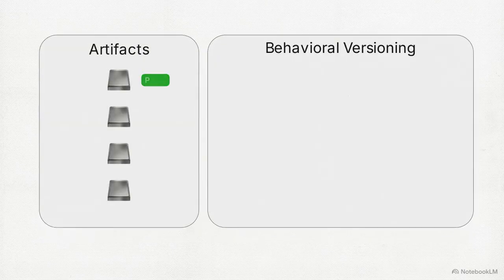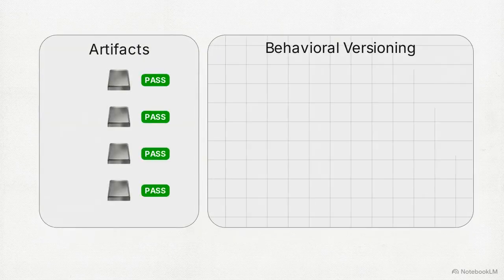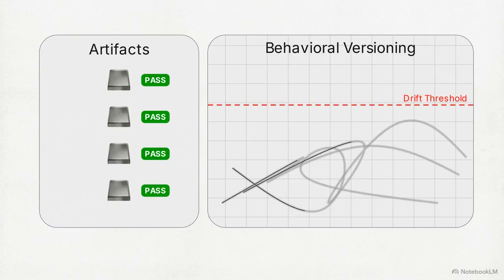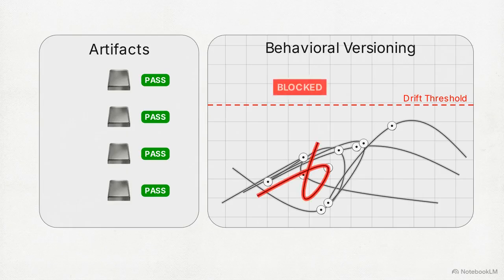This matrix illustrates the evaluate phase. The left column tracks static code artifacts. The right introduces behavioral versioning, mapping decision patterns against strict drift thresholds. We measure the AI's full looping logic paths. If the trajectory drifts too far, the release is blocked.